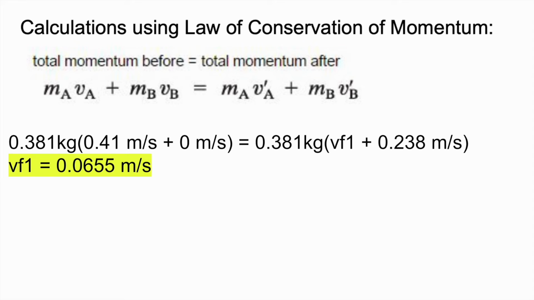Calculations using the law of conservation of momentum. The momentum before is equal to the total momentum after. So m_A v_A plus m_B v_B equals m_A v_f of A plus m_B v_f of B. Using the data that we calculated in the previous slide and plugging it into this formula, we find the final velocity of can 1 to be 0.0655 meters per second.